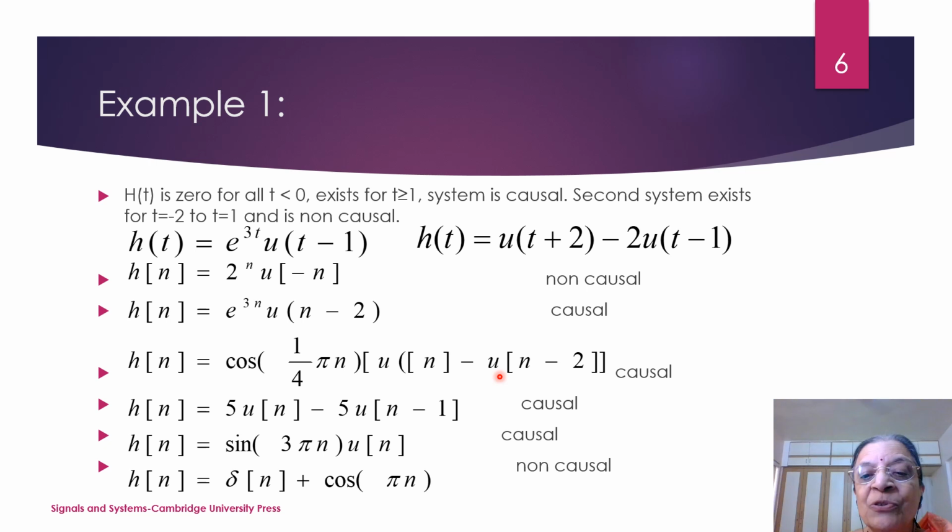This is u[n] minus u[n minus 2], so it is existing between n equal to 0 to n equal to 2, hence it is causal. This is also causal, u[n minus 1], it is causal. This is u[n], so it is causal. This is delta[n] plus cos(pi n), so this becomes a non-causal type of system.